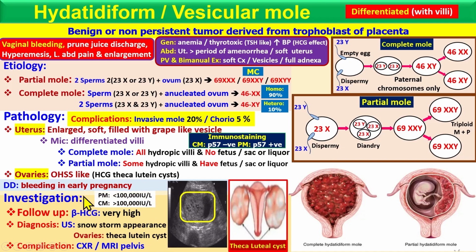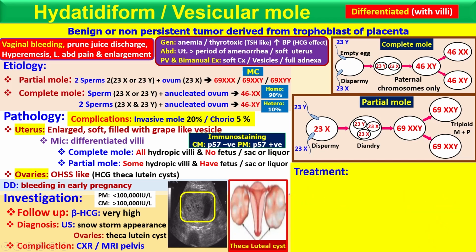If you look at the beta HCG level in the partial mole and the complete mole, in the partial mole it should be less than 1 lakh, while in the complete mole it is greater than 1 lakh, because of the greater involvement of the syncytiotrophoblast. Here it's a complete mole, so that's why there is a greater increase in the beta HCG, while in this case there is less increase.